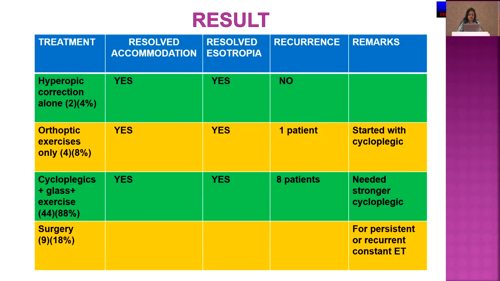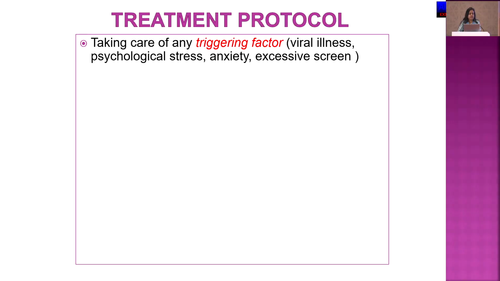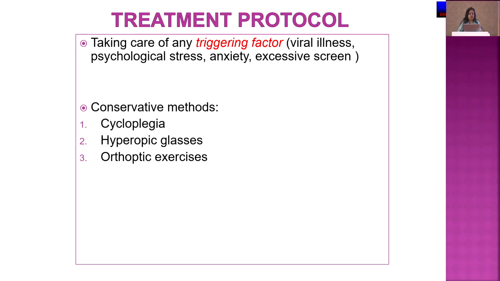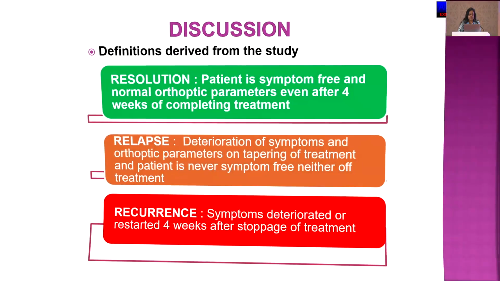1 patient recurred and needed cycloplegic. Most of the patients, that is 88%, needed all of the treatments: cycloplegic, glasses, and orthoptic exercises. 8 patients recurred and needed a stronger cycloplegic. 9 patients had persistent ET, for which they needed surgical correction. So treatment aimed at taking care of the triggering factor, followed by conservative methods, and in case of persistent ET, surgical correction.